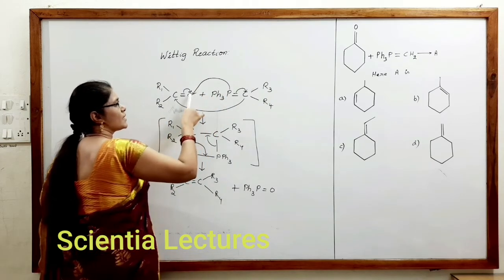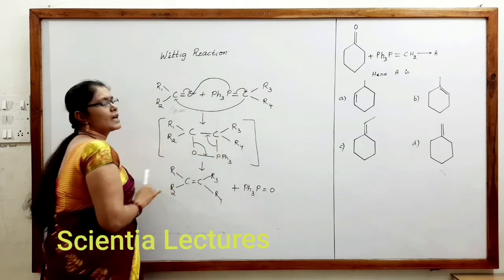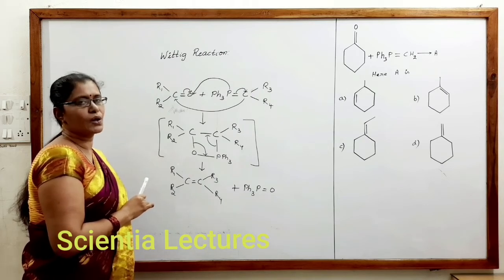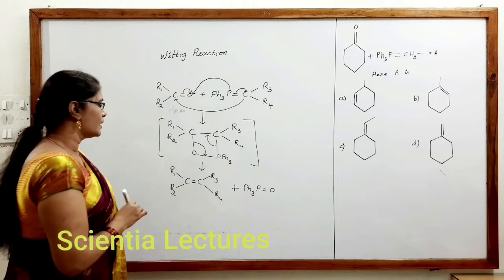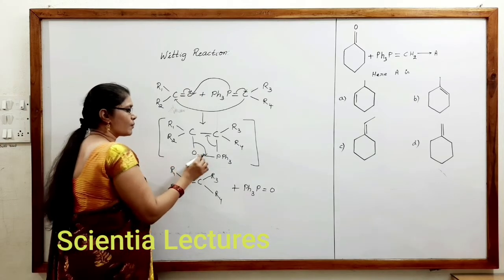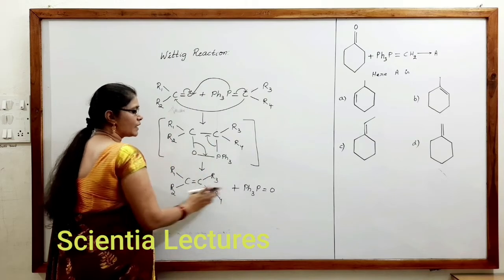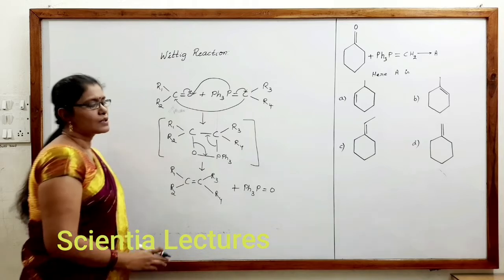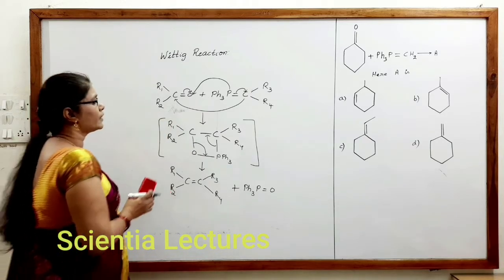This gets a positivity and bonds to the oxygen. So they will ask even in the questions, what is the cyclic state that exists in the Wittig reaction, or the cyclic intermediate that could be formed in the Wittig reaction. Then in this case, this electron pair shifts towards it. So this becomes an alkene, that becomes triphenyl phosphine oxide. So based on that, we will see for this, what is the product produced.